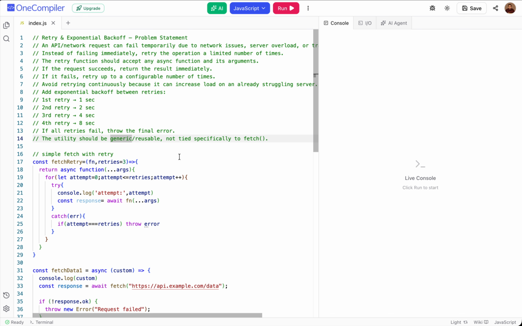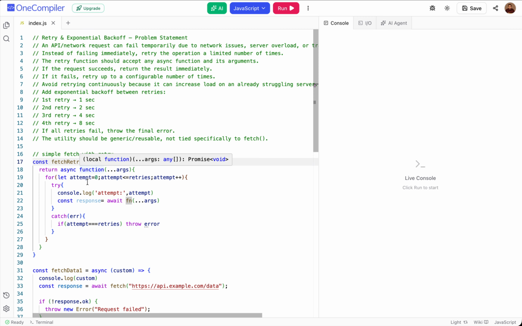So the first thing is simple fetch with retry, right? What simple fetch with retry does is, over here we are giving it a function and retries as arguments. Whenever fetch retry is called, it will take a function as an argument and the retries.